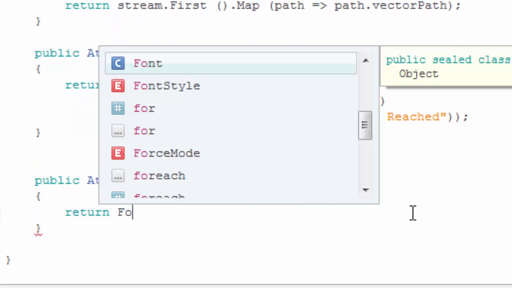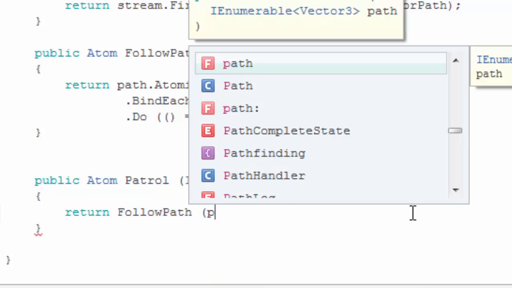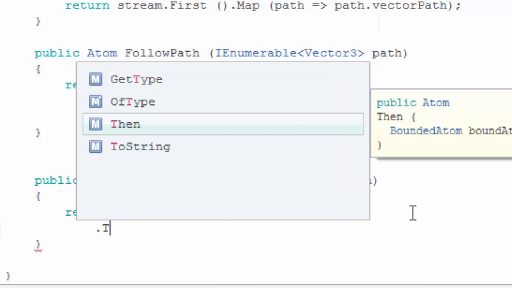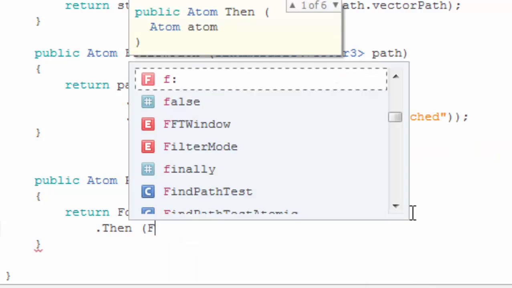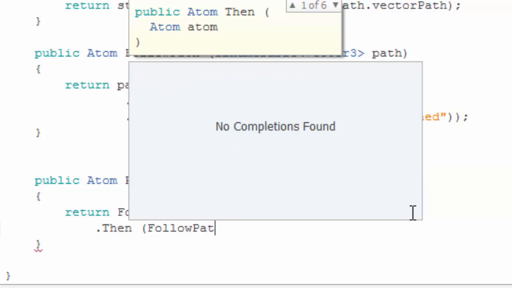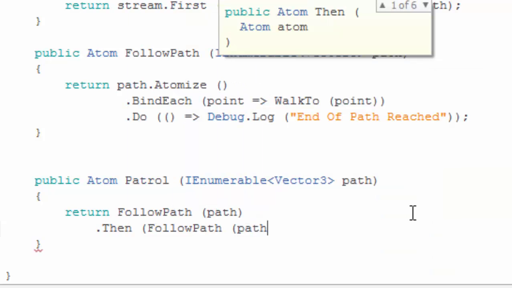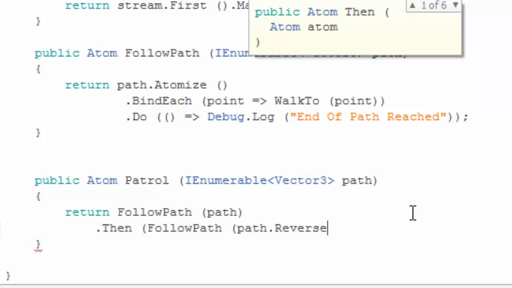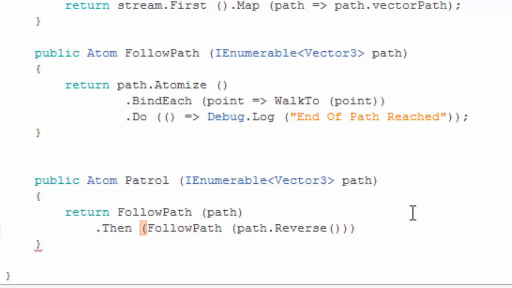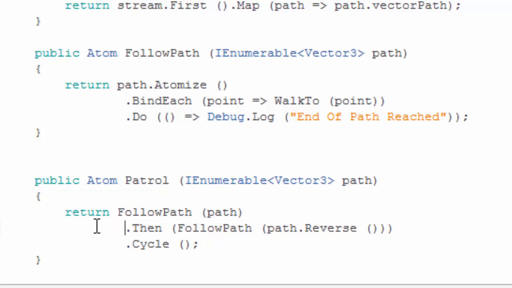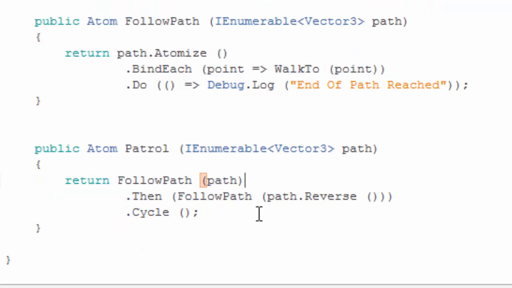And first we're gonna follow the path as we already done, but then we're gonna follow the path but using in the reverse order, using this link queue function. And once we went on one direction and on the opposite direction, we're actually going to cycle the whole process. So we go back and forth forever.